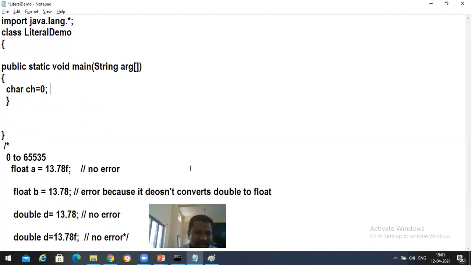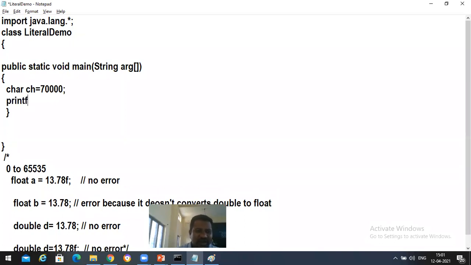Suppose I'm going to take something like this, which is not within the limit, right? I'm going to take 70,000, and our ASCII code range is going to be 65,535. Now, System.out.println of ch.